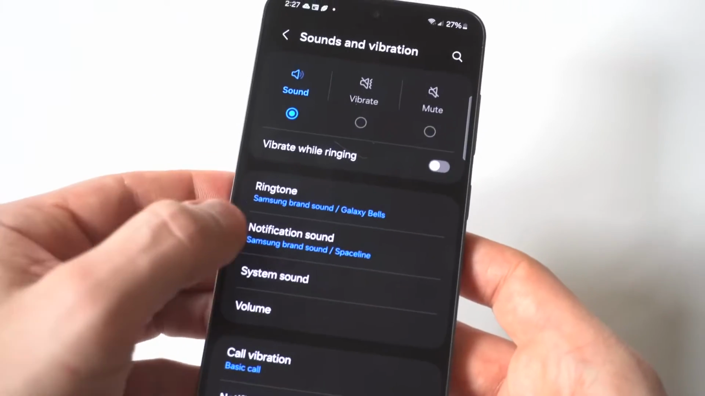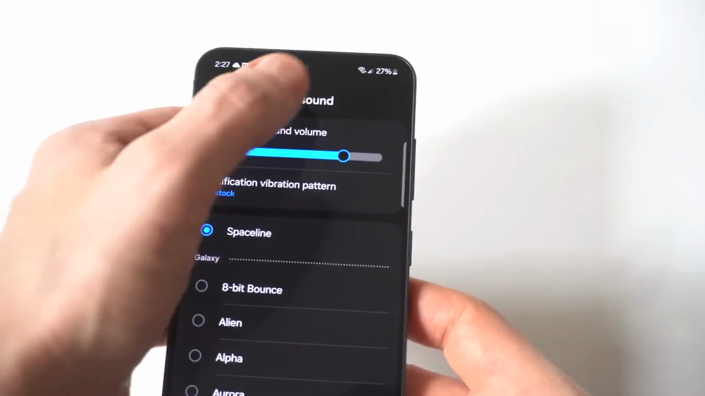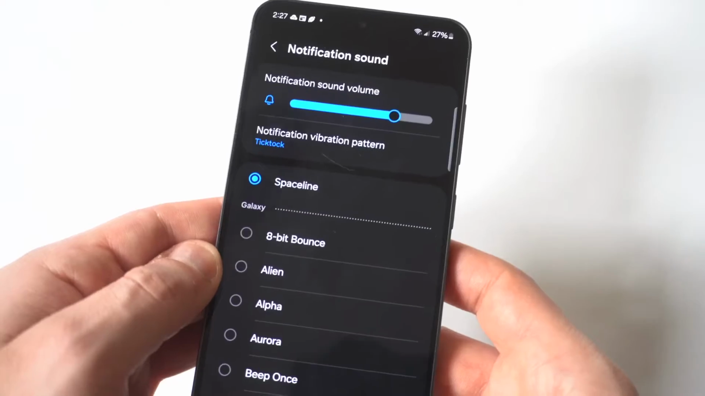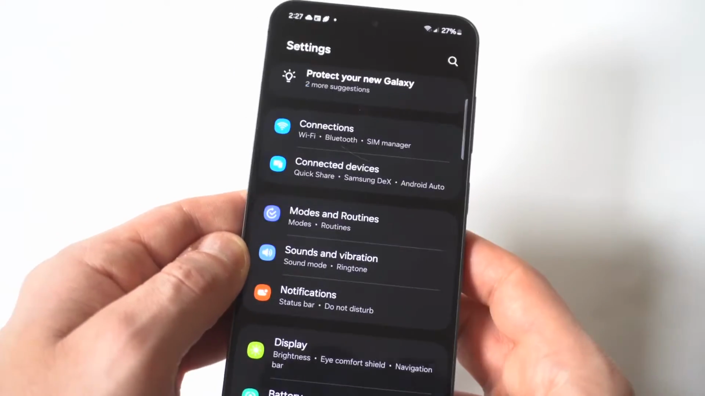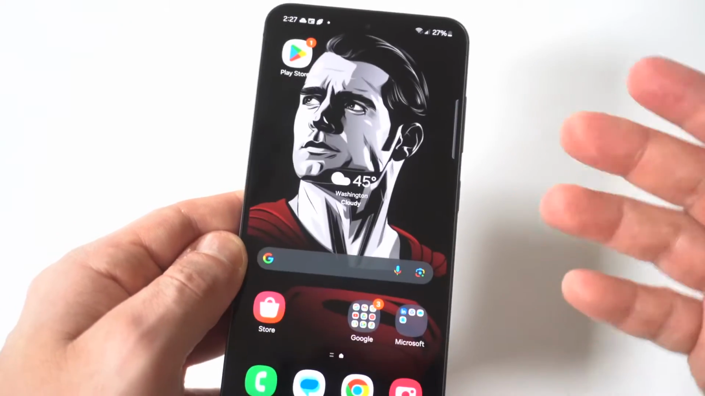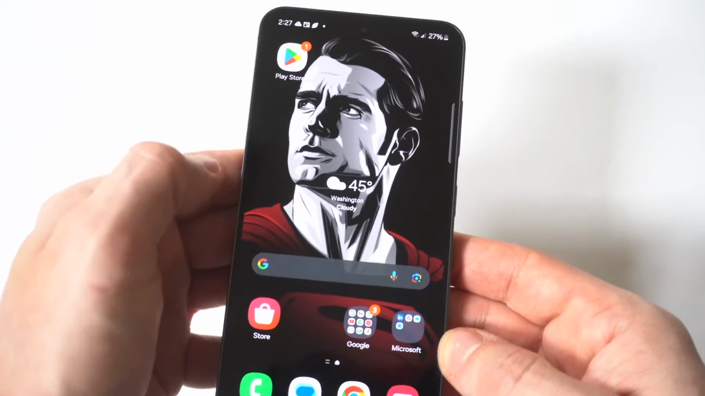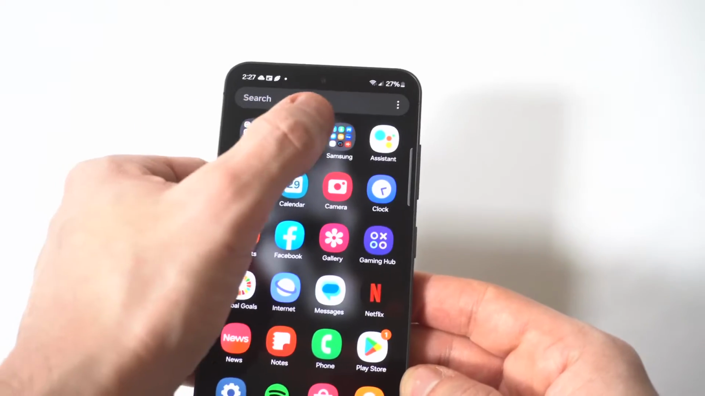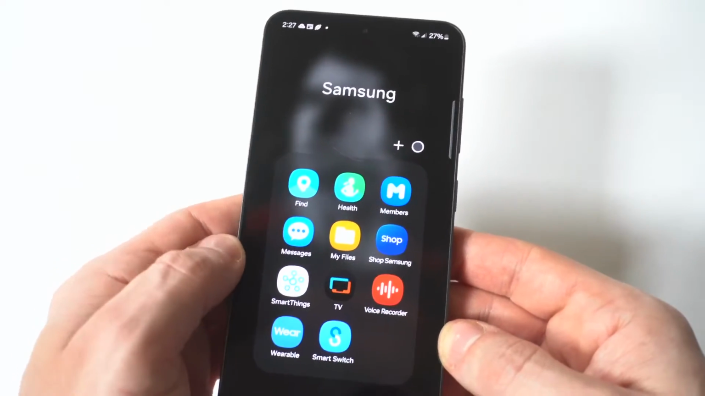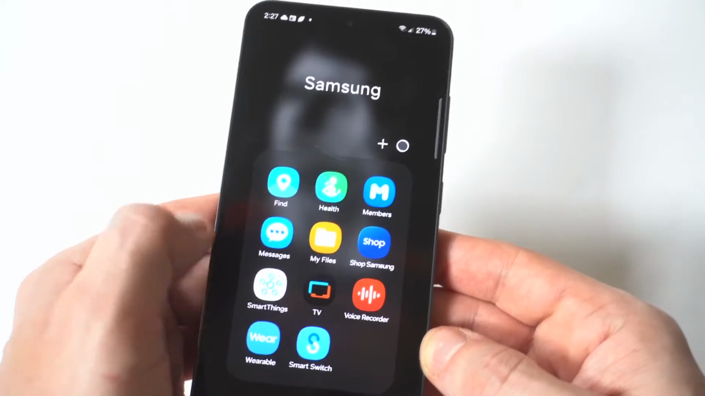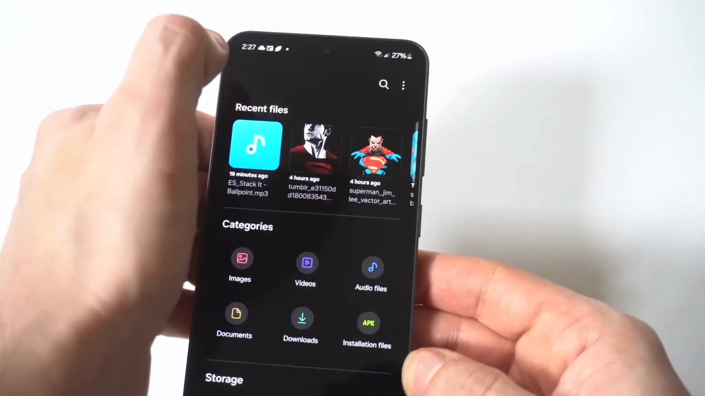But if we go back to notification sounds, you're going to notice that there is no plus icon in here. And every time Samsung's released a phone or done an update, nothing's changed here. So if you want to do custom notification sounds, you got to take it a step further. So what we want to do here is go into your settings and find your app drawer and go into the Samsung folder, and you're going to see the My Files option.